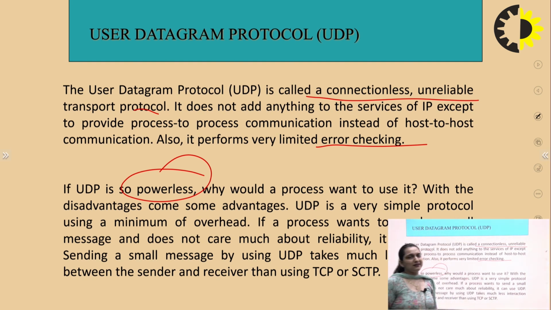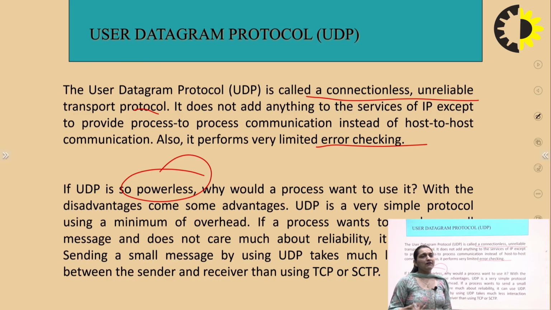If we want to send a small message, for example in broadcasting, we don't need any connection. If one person is not receiving the message, they will ask other persons and get to know from other sources.